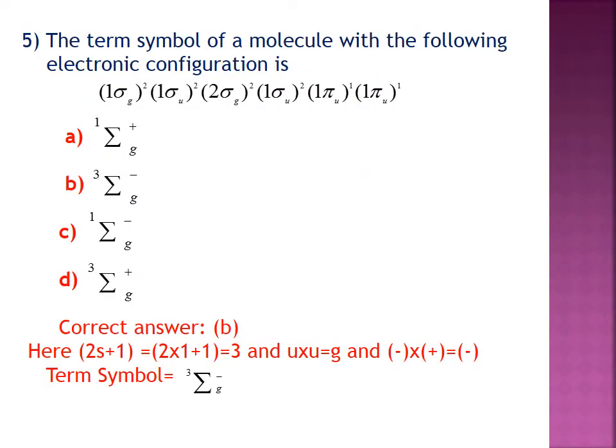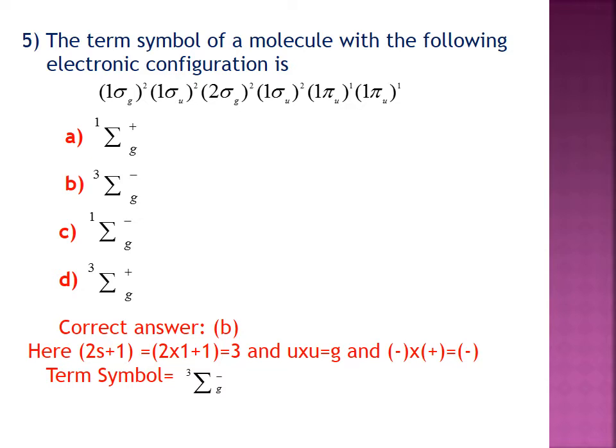Question 5. The term symbol of the molecule with the following electronic configuration. The electronic configuration is given. Using this, we are going to find out the term symbol. The correct answer is B here. First you have to calculate the 2S plus 1 value. Here it is 3. If you look at the options, A and C are incorrect because the 2S plus 1 value is 1. Therefore, the answer may be B or D.